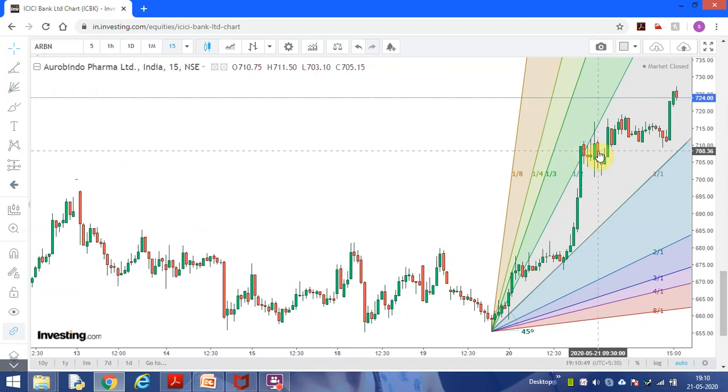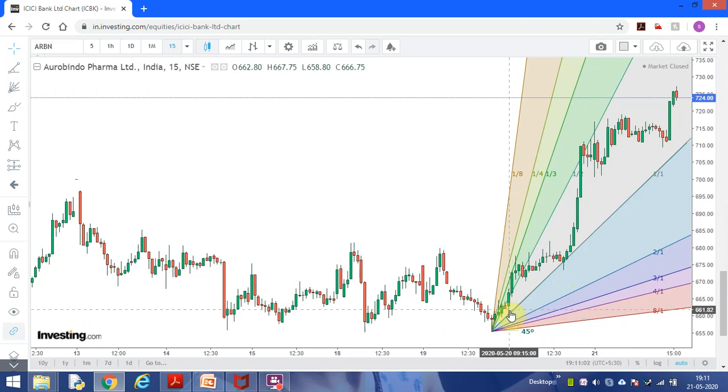Because this is an uptrend, this is the right trade. If you turn this on 45 degree, you see if it touches here, then again it goes. So these are support and resistance, but these are better.